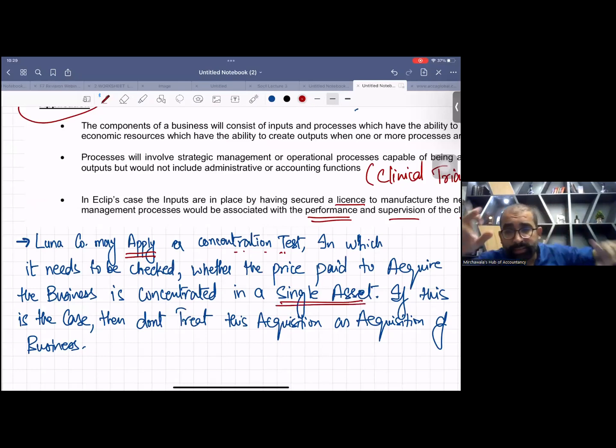If you are paying the price for a single asset, then don't treat the acquisition as an acquisition of a business. In that case, it will be treated as a separate asset acquisition. Okay, this is the rule. I'll write the final answer in the conclusion. The conclusion is still left.